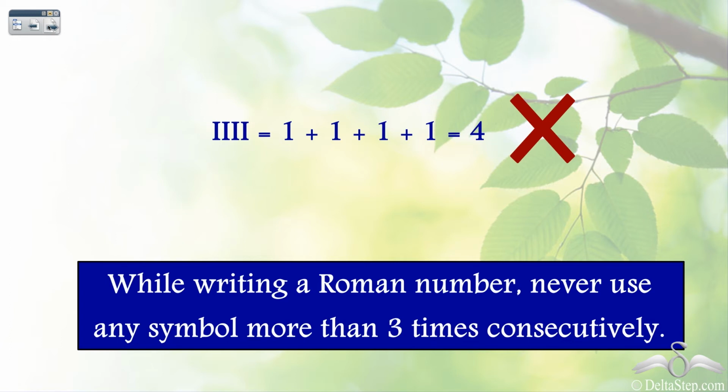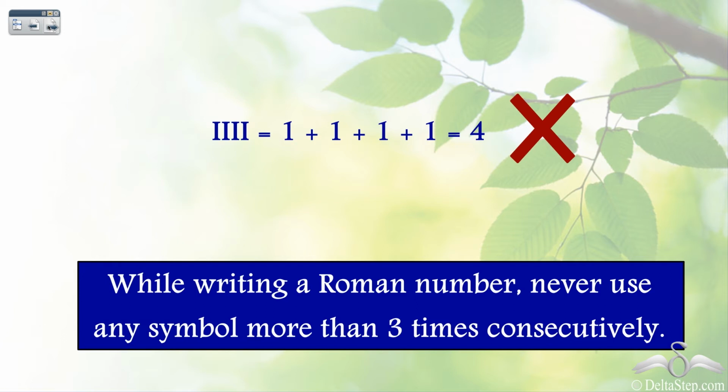So while writing a Roman number, never use any symbol more than 3 times consecutively. If you represent 4 in terms of I's, then you will write I 4 times, which is not allowed in Roman numbers because it becomes confusing.